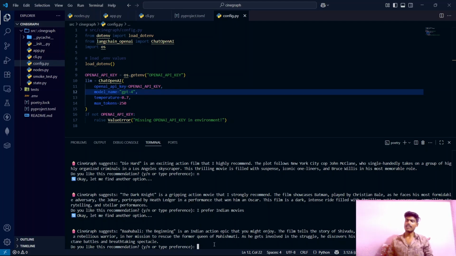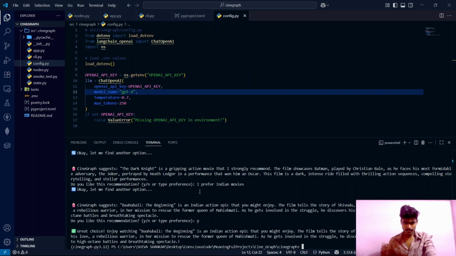So this movie recommendation agent is working perfectly. Let's say yes and see what it does. Great choice, enjoy watching Bahubali the Beginning. Now let's see what is happening, what's the code behind this cli.py file.